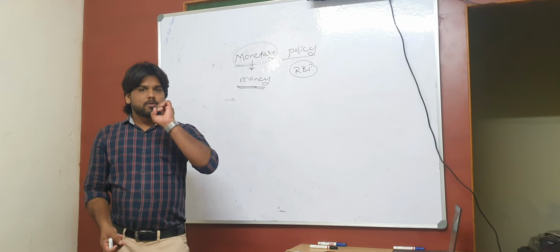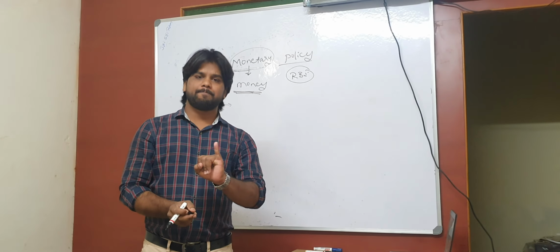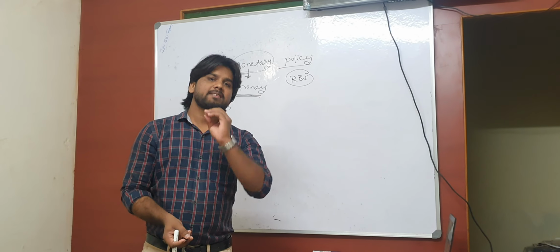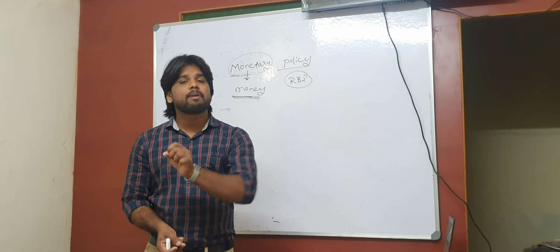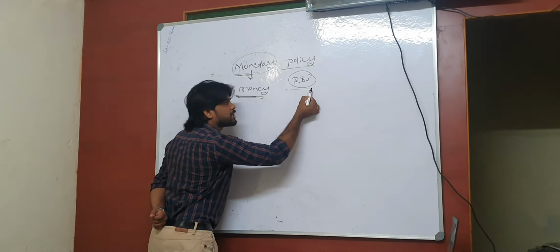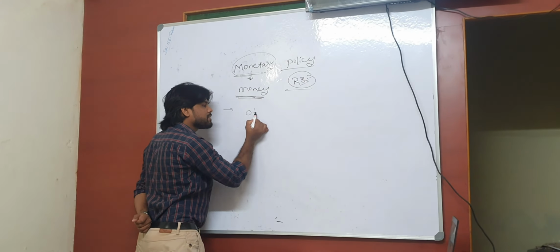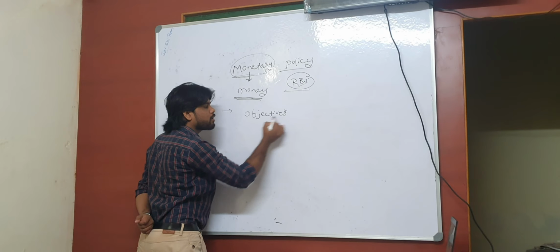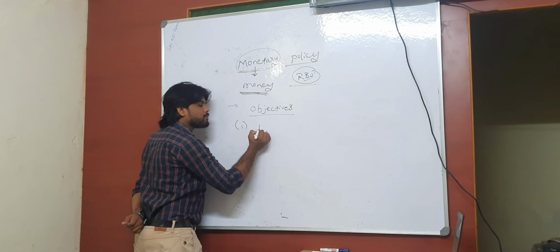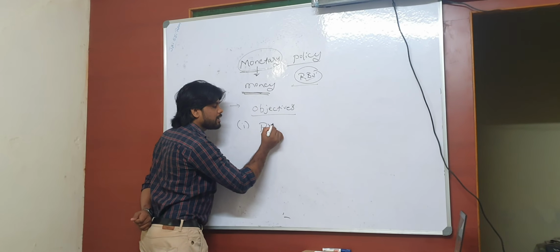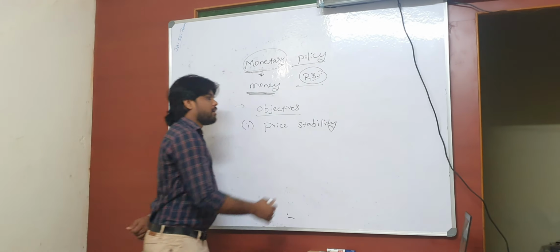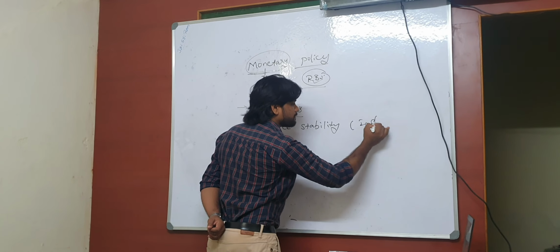Again, simply, there are a few objectives behind this topic. One is maintaining the price stability of a nation, the prices of goods and services, whatever they may be, which I can simply call inflation. Right. So first of all, what is monetary policy, clear? Who controls it, clear? That is RBI. And the next discussion with respect to monetary policy is, what are the objectives behind this topic called monetary policy? The first and foremost important objective is maintaining price stability. In other words, I can say control of inflation.